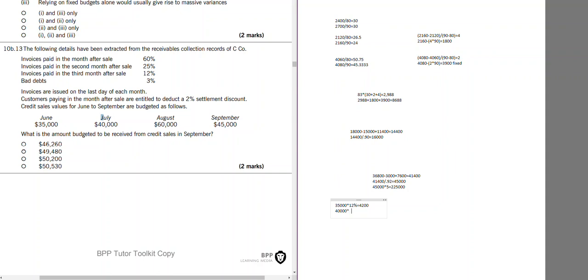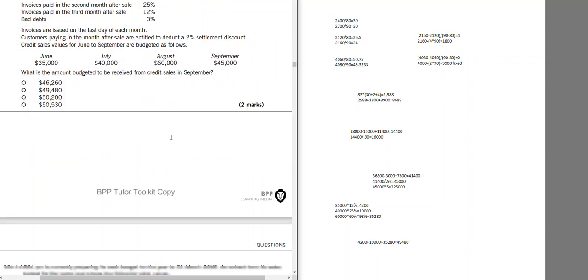So 2 months later, we receive 25%. And for August, it would be 1 month later, which is 60%. And they will receive 2% discount. And none of the sales in September would be received in September because there is no cash sales. So when I add all of them together, I have the amount that I will receive in September. So only focus on what is being asked.